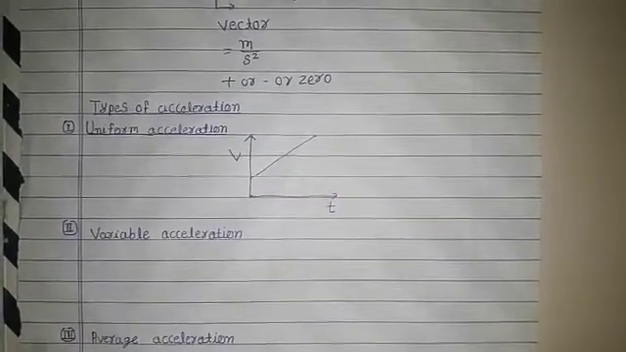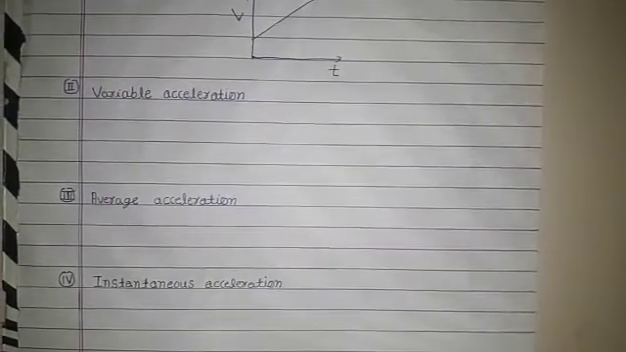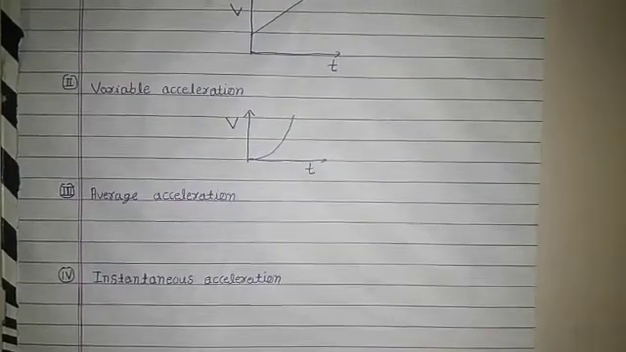Next is variable acceleration. A body is said to be moving with variable acceleration if its velocity changes by unequal amounts in equal intervals of time. This is shown by the graph between velocity and time. The graph is like this. So here the velocity changes unequally in equal intervals of time.